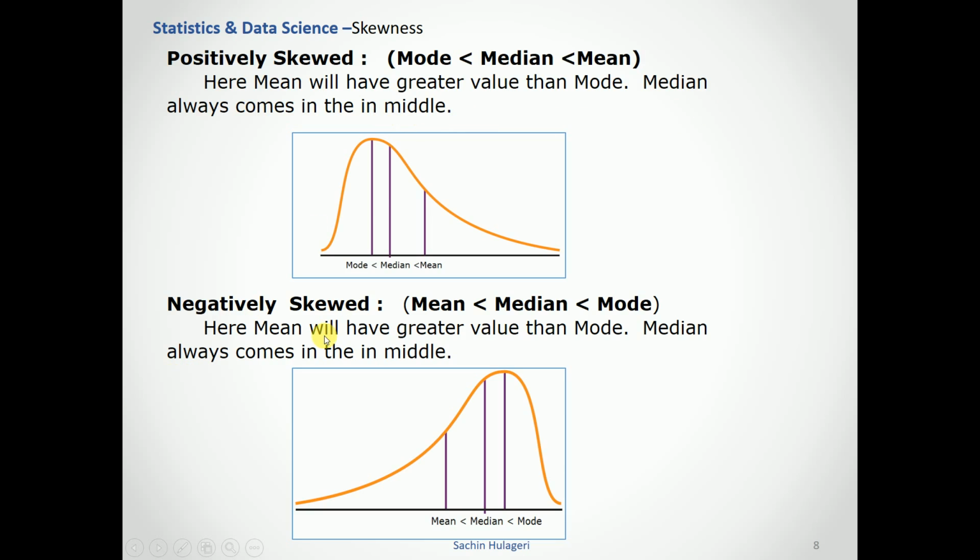Negatively skewed means here the mean will have a lesser value and the mode will have a greater value. And again, in the same way, the median comes in the middlemost. Here, the mean will have a lesser value, since it lies on the negative side, and here the positive side, so we call it a lesser value. The mode will be the bigger value.